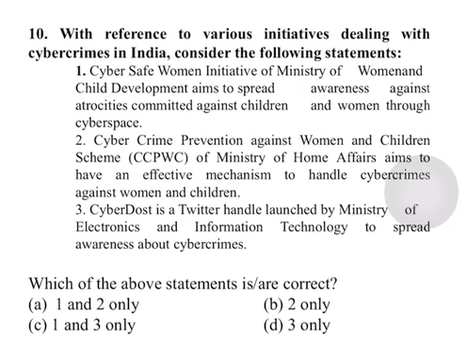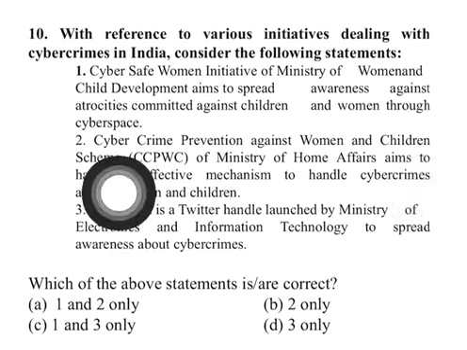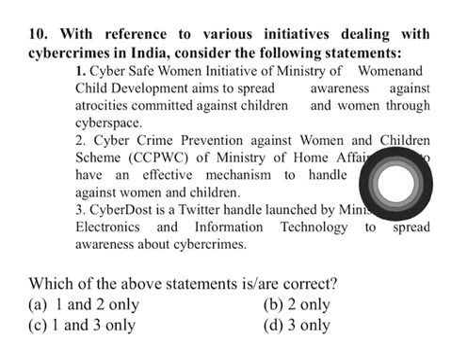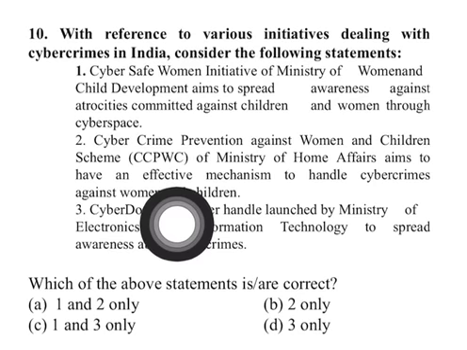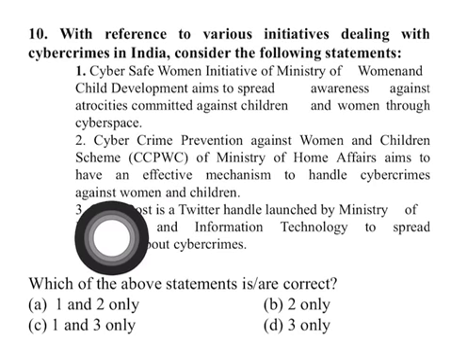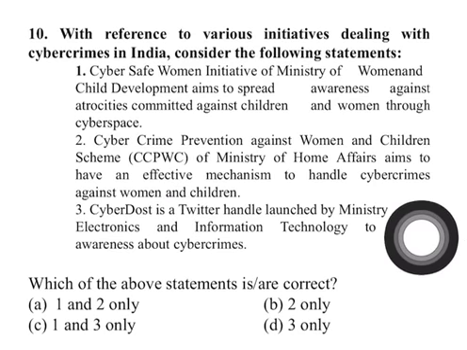And since it's a very famous scheme, it was quite famous in the world of cyber crime and hence in the news. Now the second statement: the Cyber Crime Prevention Against Women and Children scheme of the Ministry of Home Affairs aims to have an effective mechanism to handle cyber crimes against women and children. So this is correct. This is a scheme of the Ministry of Home Affairs.